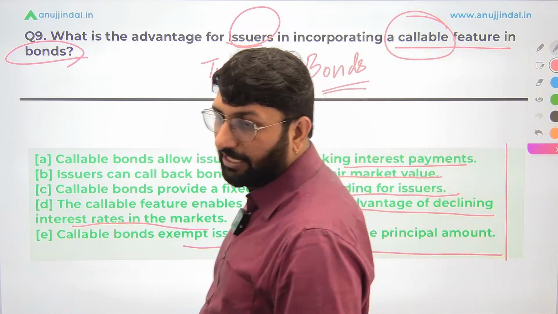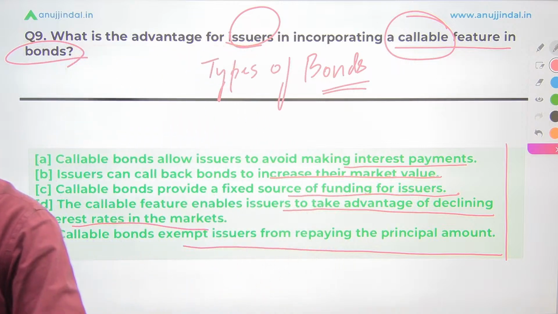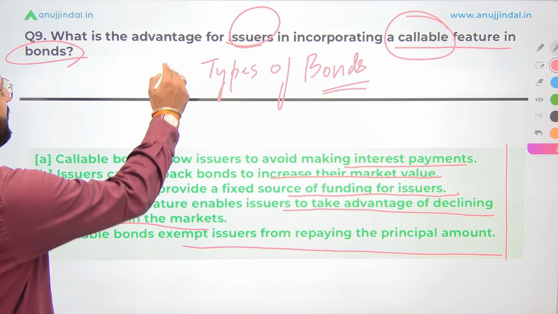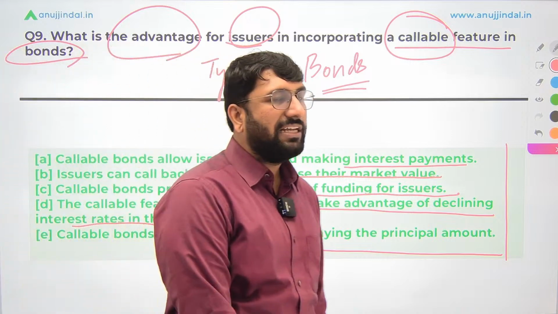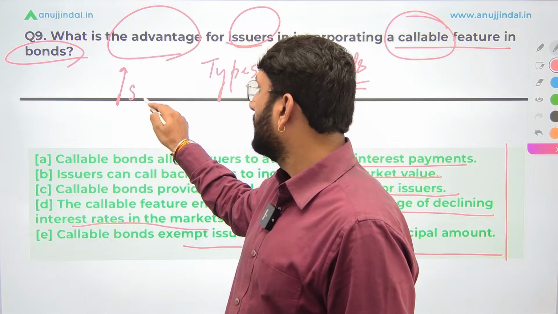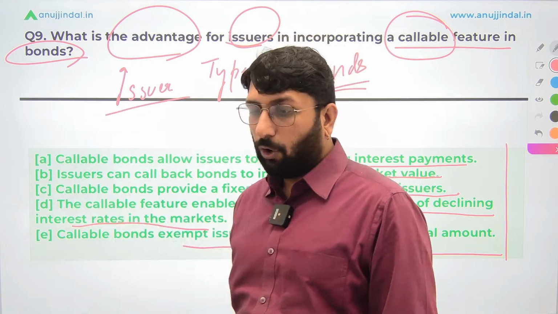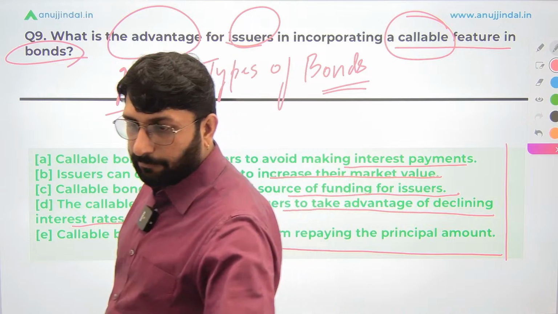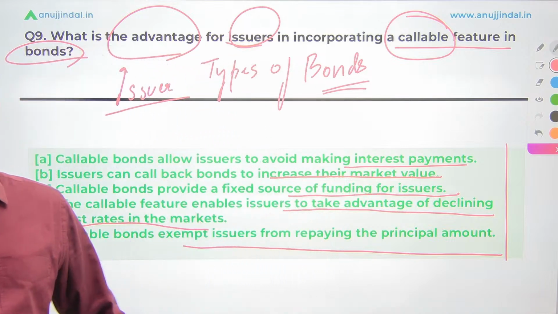Please read the question very carefully. Do not be in a rush. Do not be in a hurry to answer. We are asking about the advantage. What is the major advantage for the issuer? Not from the investor's point of view, but from the point of view of the issuer, the company which is coming out with a callable bond. What is going to be their advantage? Read the question carefully.